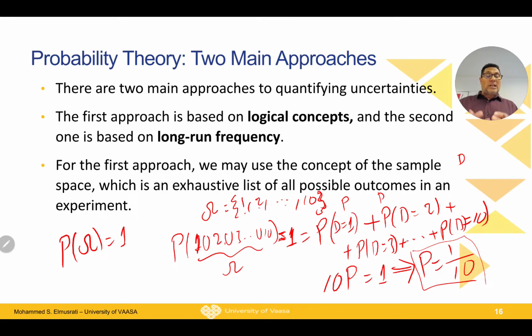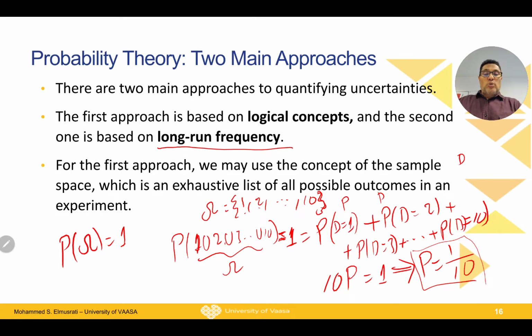So you can see that we calculate the probability, our uncertainty of getting any of these numbers, based only on logical thinking, just in a logical way, which is based on mathematics. Okay, now we can also compute the probability in a different way. The different way is based on long run frequency. What is the long run frequency?